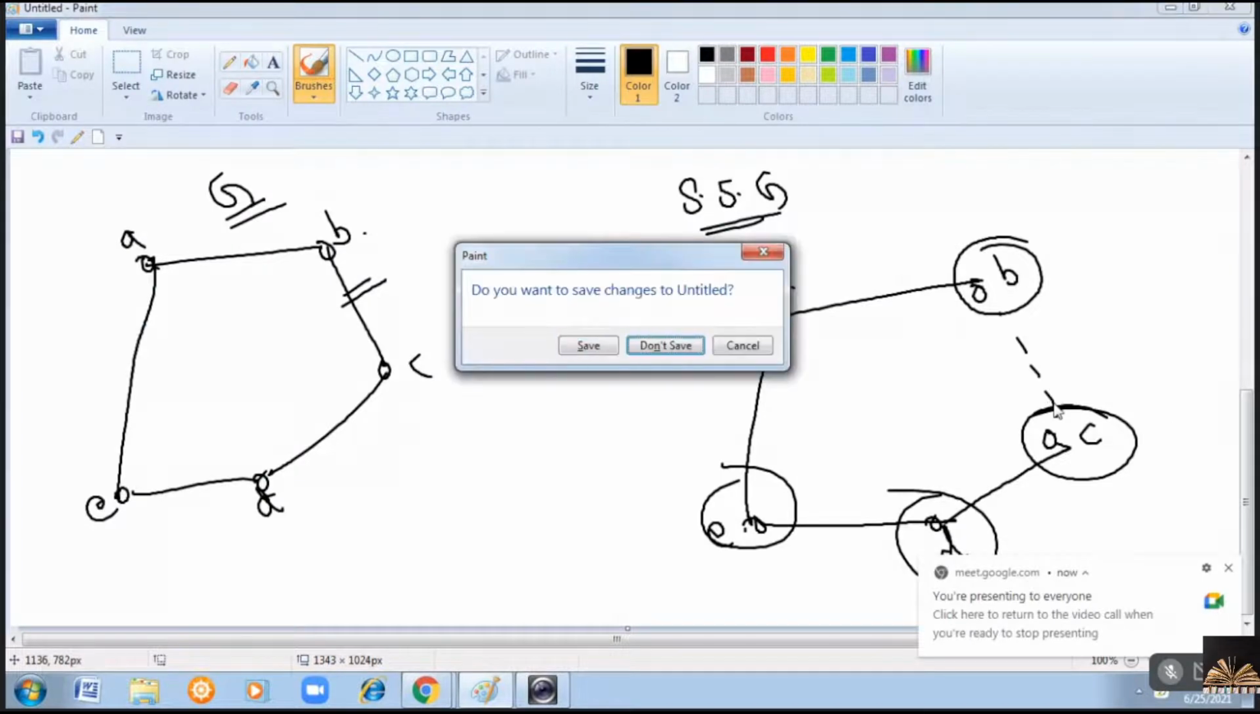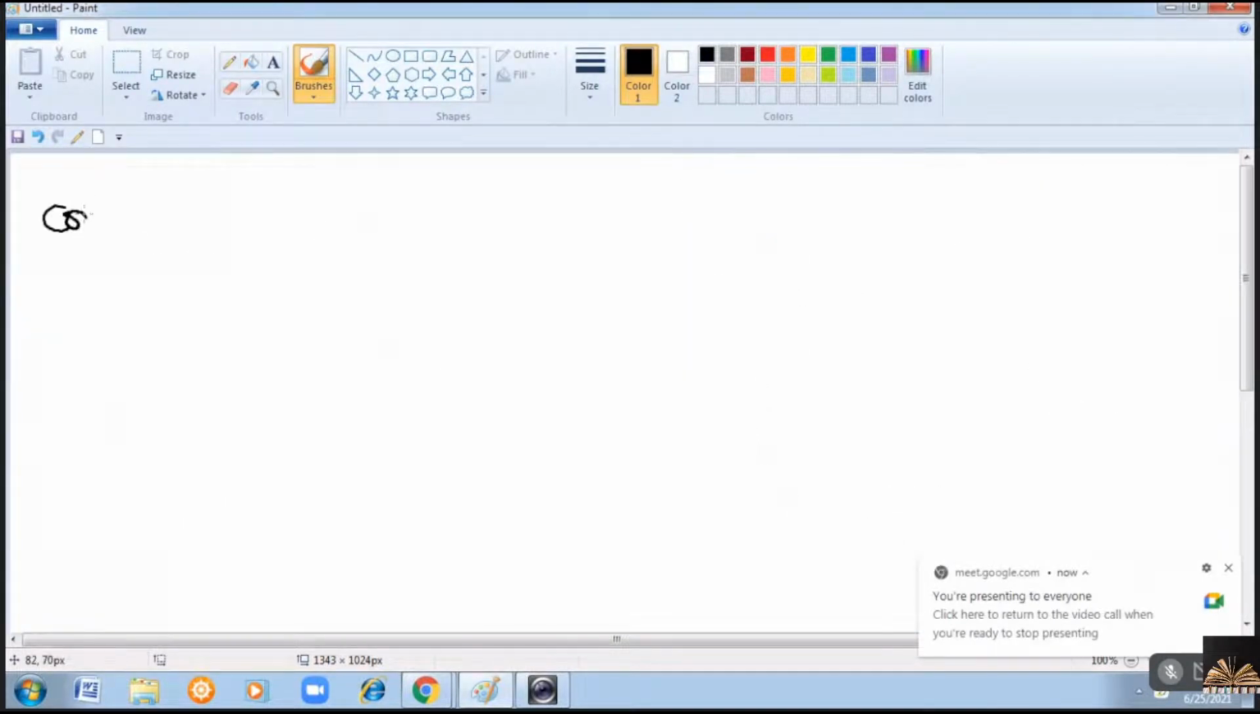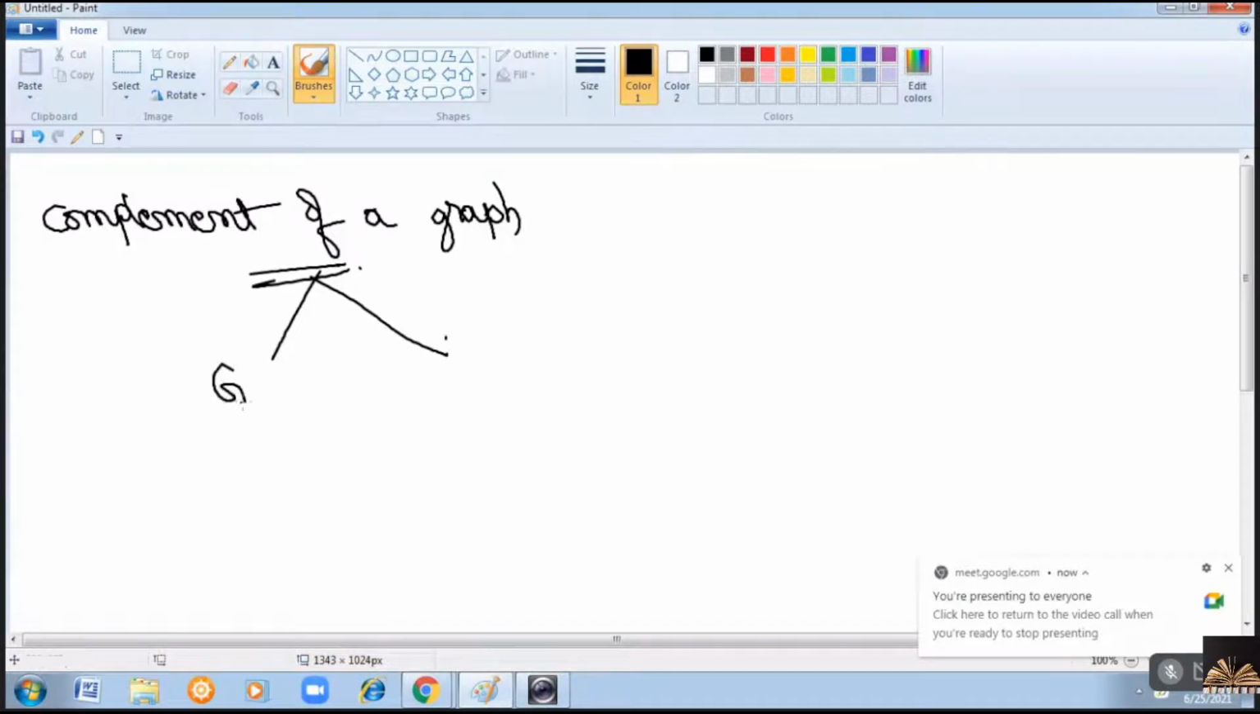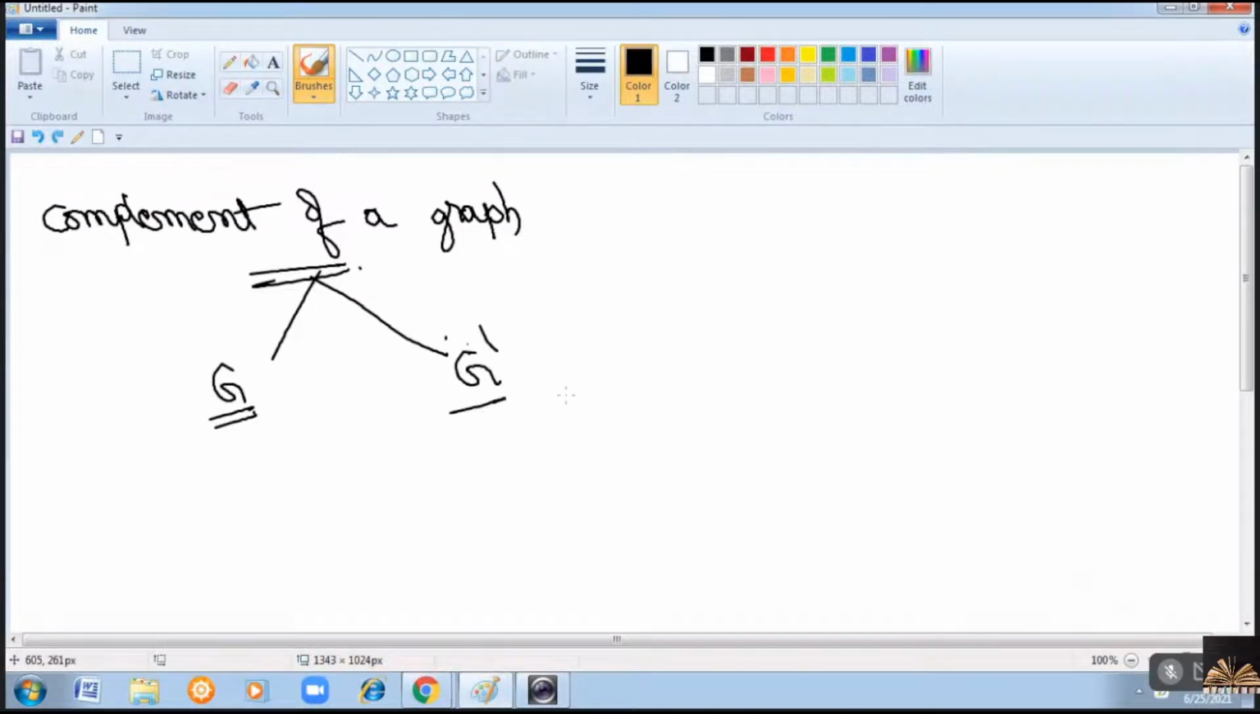And the next is the complement of a graph. You can find the complement to a given graph. You can also find the complement to a subgraph. Okay? So first we'll see how to find the complement to a given graph.